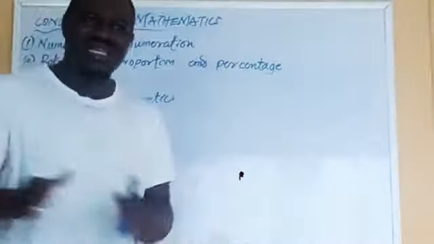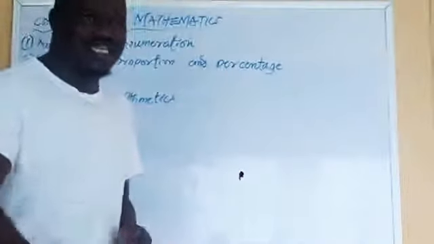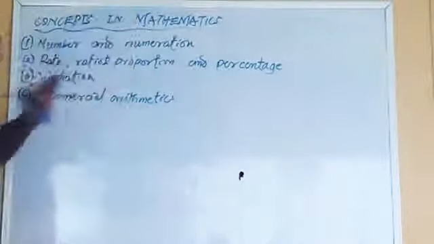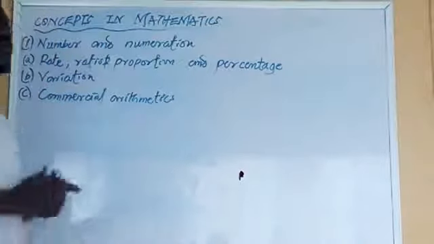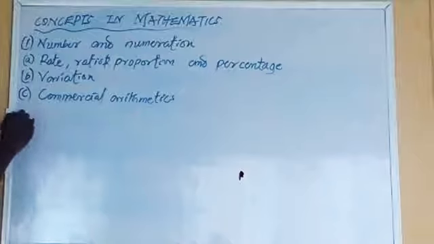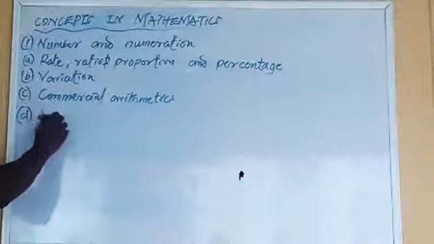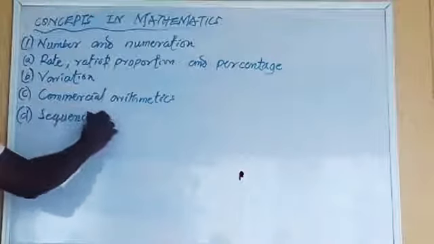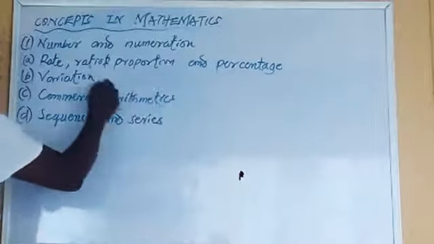We have things in that line, discount, then increment, salary. Those are the topics under commercial arithmetics and taxation. Now, with this, I've reduced a lot of things here. Sequence and series.